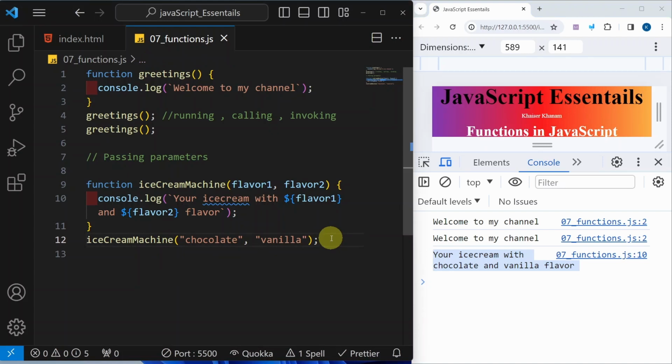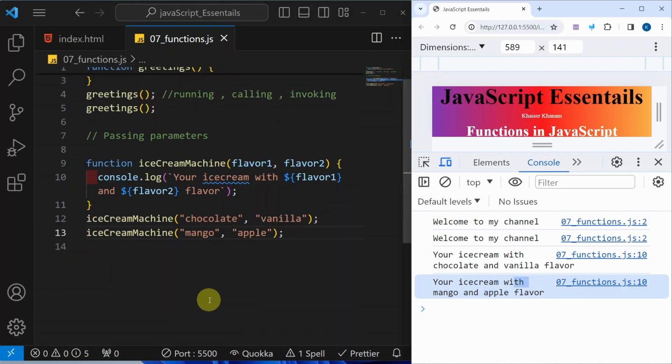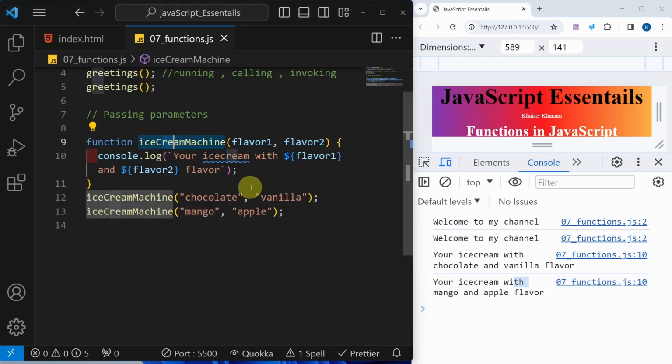But your sister likes mango and apple. A combination of mango and apple. I don't know whether it exists or not, but still, mango and apple. For your sister, you have taken mango and apple. So in an ice cream machine, you give input, and based on your input, the machine gives you the result, that is ice cream. Similarly, based on our input, the function executes and we get our result.